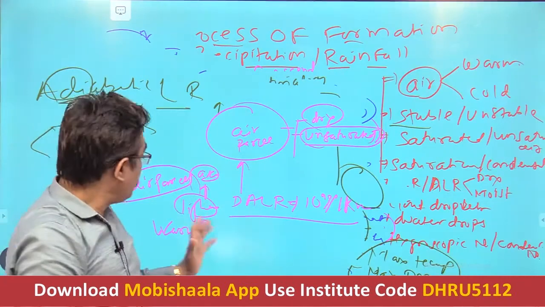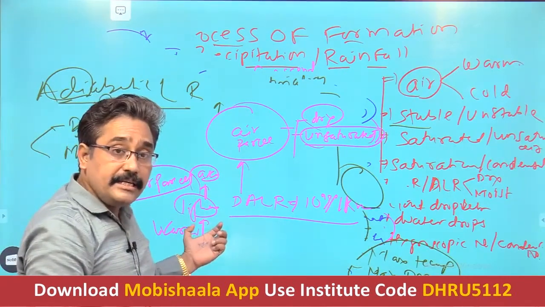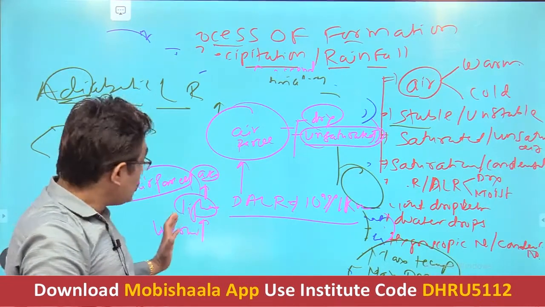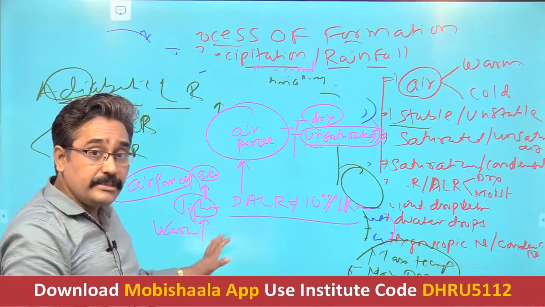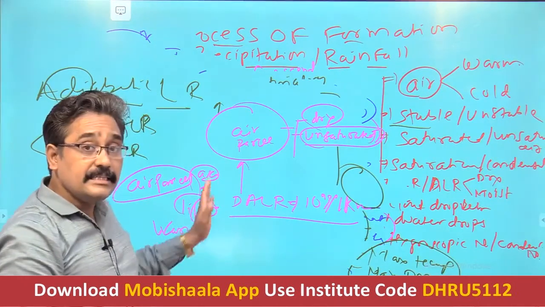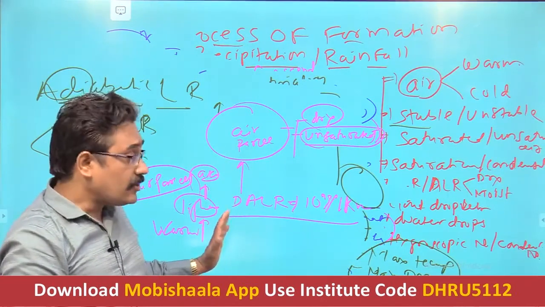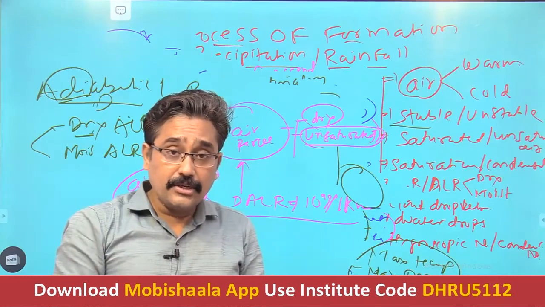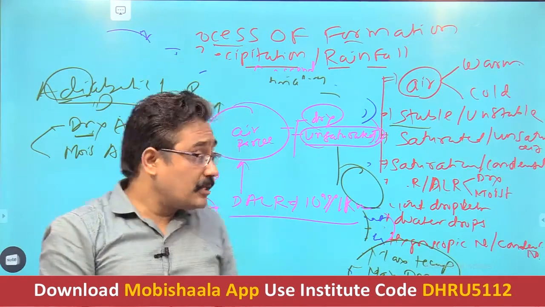But the moisture content in it is minimum. This air which has just become warm has minimum moisture content. That means humidity is less, relative humidity is little, so we can say that it is not saturated. Can't we call any air mass which is dry and warmer unsaturated? Yes, we can, because it is warm.